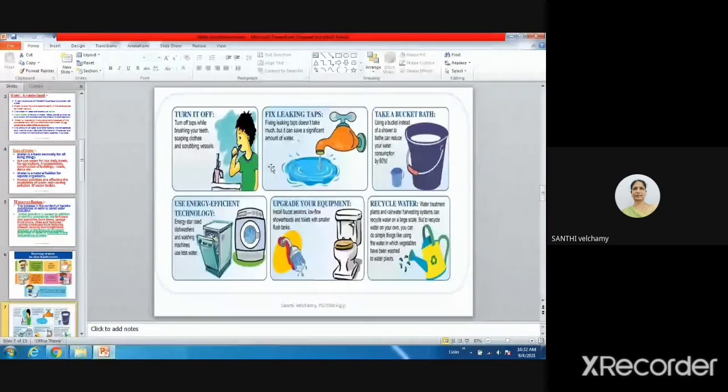The same thing when there are any leaking taps. தண்ணி சொட்டு சொட்டா விழுந்துட்டு இருந்ததுன்னா என்ன பண்ணுவீங்க? Ma'am, then we have to call the plumber. Yes. The leaking tap has to be checked properly. We have to change the tap. You told bucket. Bucketல குளிச்சோம்னா என்ன ஆகும்? Water will be saved. So that's why you know how much water you waste. ஒரு பக்கெட்டா ரெண்டு பக்கெட்டான்னு உங்களுக்கு தெரியும். Okay, so instead of shower, you can use bucket also. So bucketல இருந்து தண்ணி எடுத்துக்கலாம்.